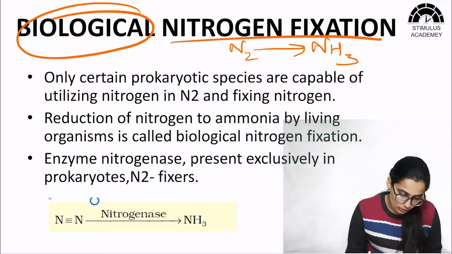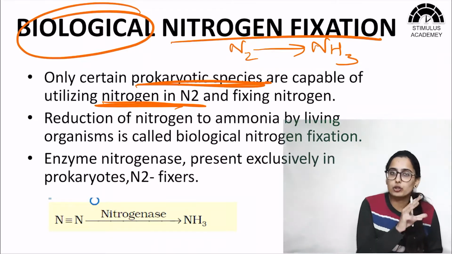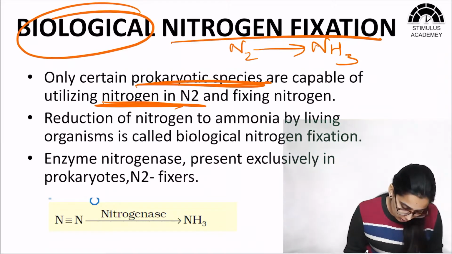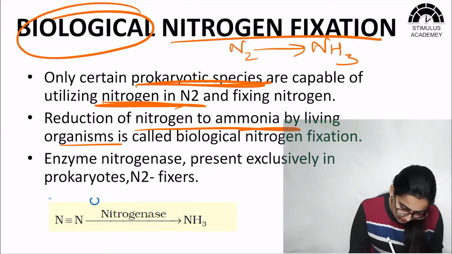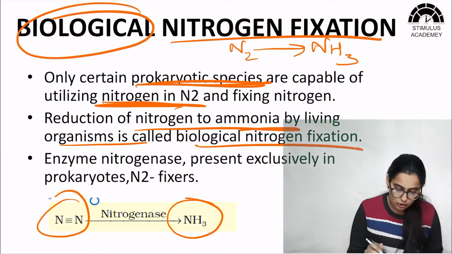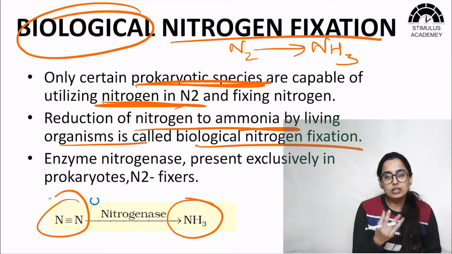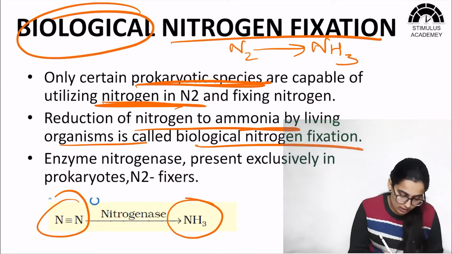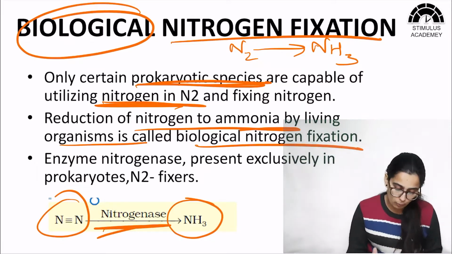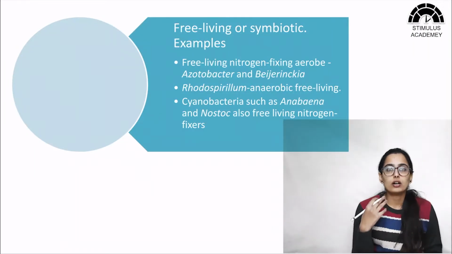Now there are only some prokaryotic species which are capable of utilizing atmospheric nitrogen as such, or converting this nitrogen to ammonia. So the reduction of nitrogen to ammonia by living organisms is known as biological nitrogen fixation. This does not occur on its own. So what is special about these prokaryotic cells? These prokaryotic cells contain an enzyme known as nitrogenase enzyme, and this enzyme is essential for the reduction of atmospheric nitrogen to ammonia. So please remember the name of this enzyme, nitrogenase. Now, what are these microbes?